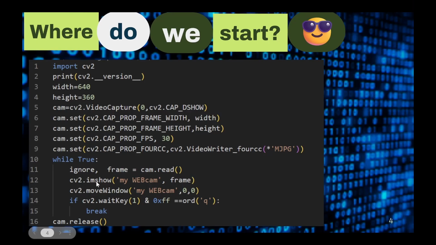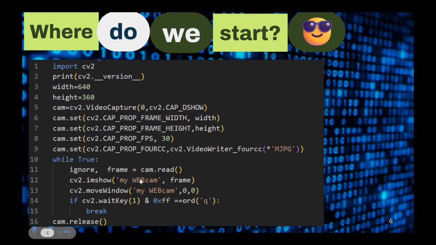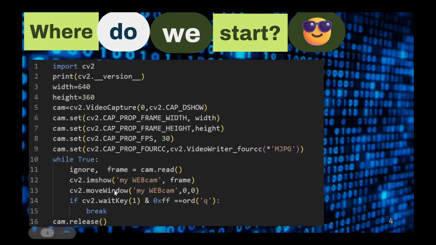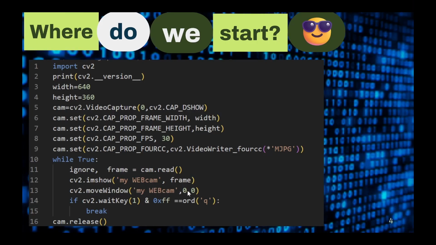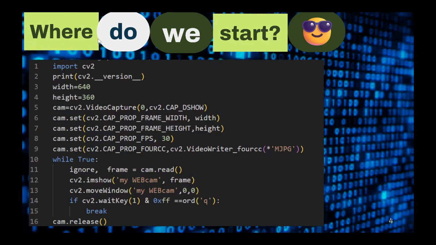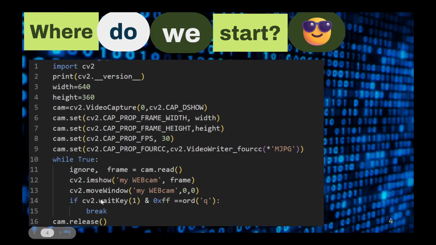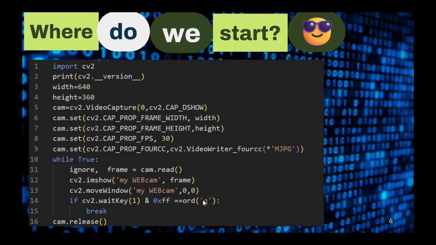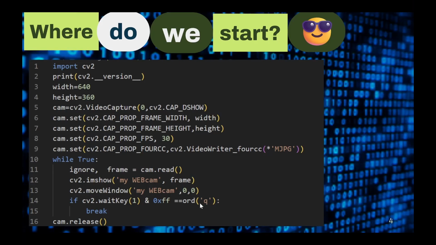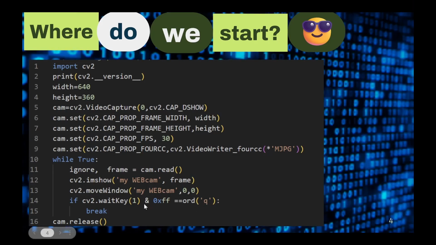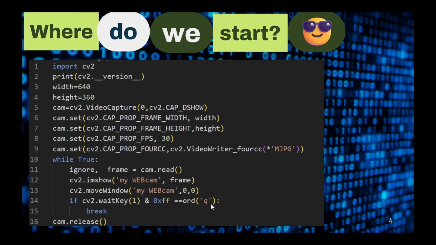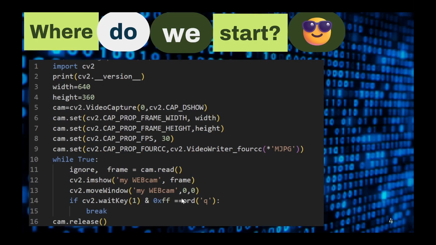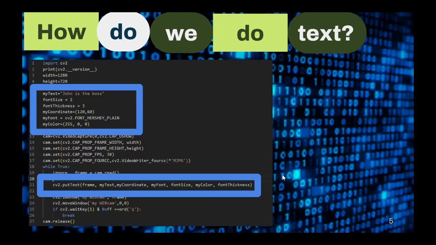CV2 imshow, so we're going to show, and here you can give it a name. My webcam. Move the window to the position, so I have it up here in the upper left. And it's going to wait until I press the letter Q. And for Apple devices, I think this line of code will be slightly different, but you should know that by now.